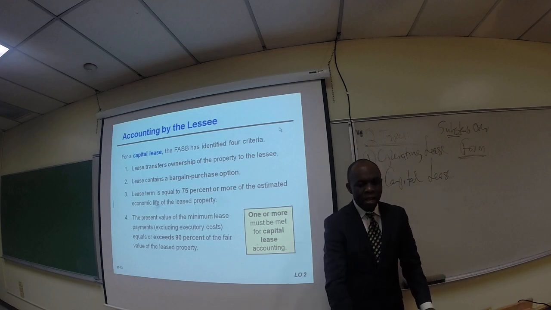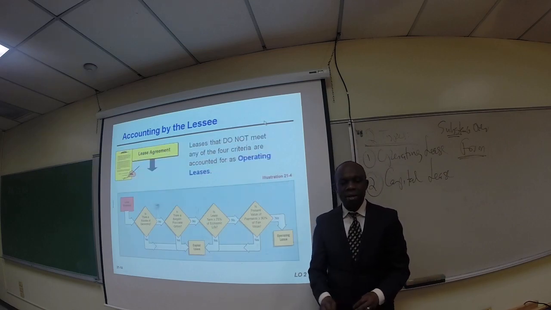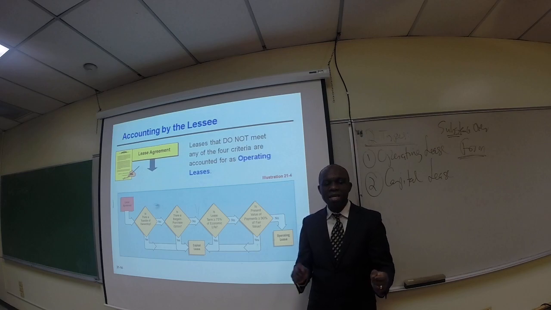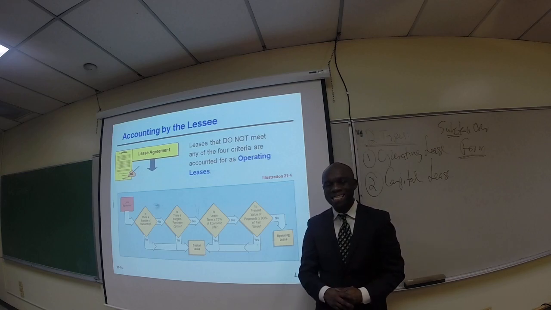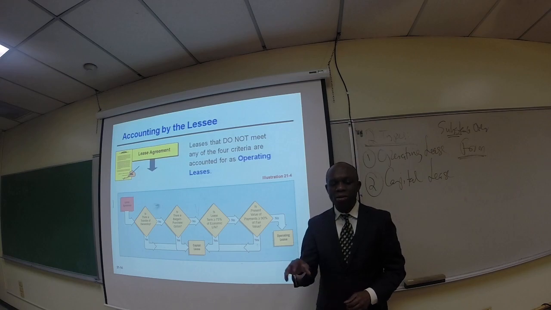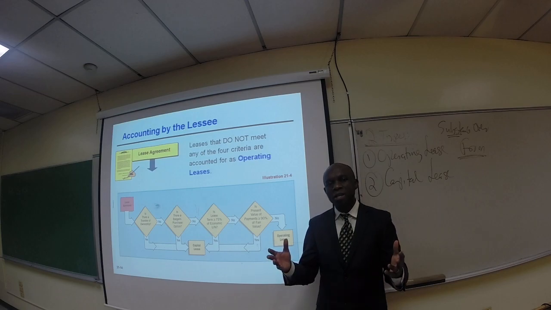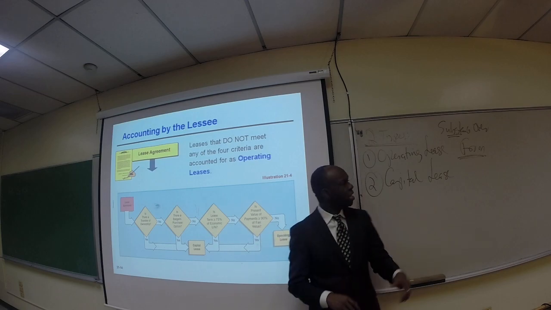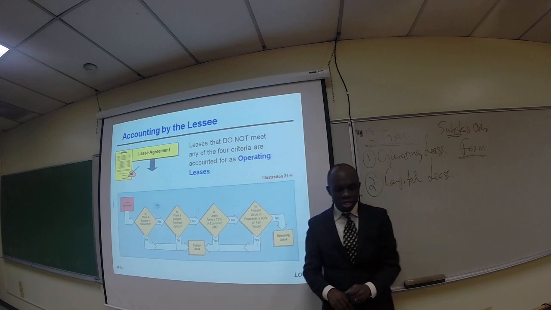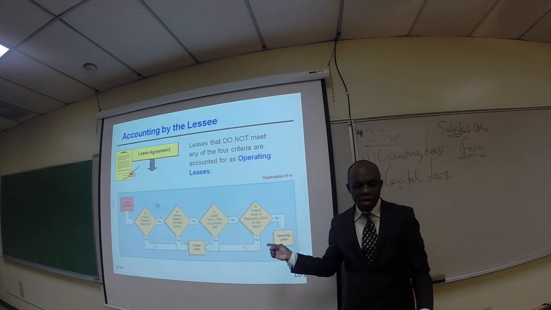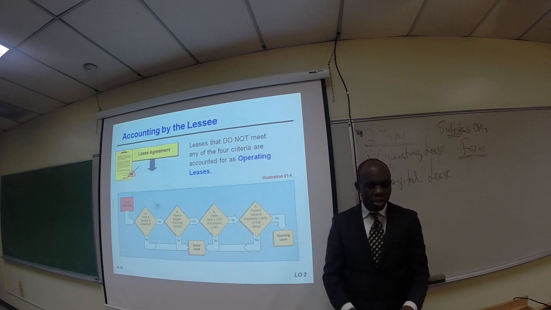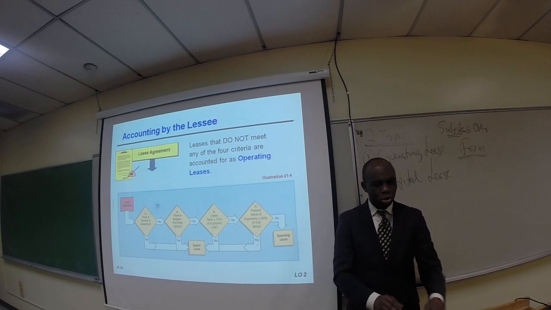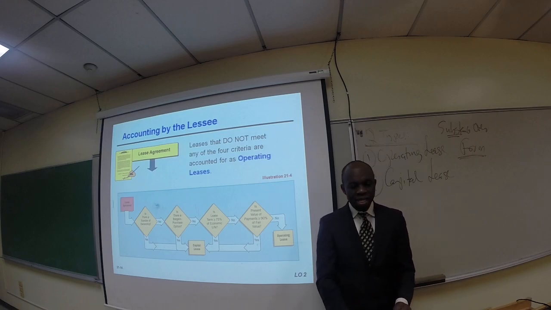So moving along, let's take a look at this diagram, helping us to determine whether a lease should be considered, classified and recorded as a capital lease. Leases that do not meet any of the four criteria are accounted for as operating leases. So if the lease does not meet any of these four criteria, it is an operating lease. So you can go through this diagram. This diagram pretty much helps you to go through the approach of determining whether it is a capital lease or not.